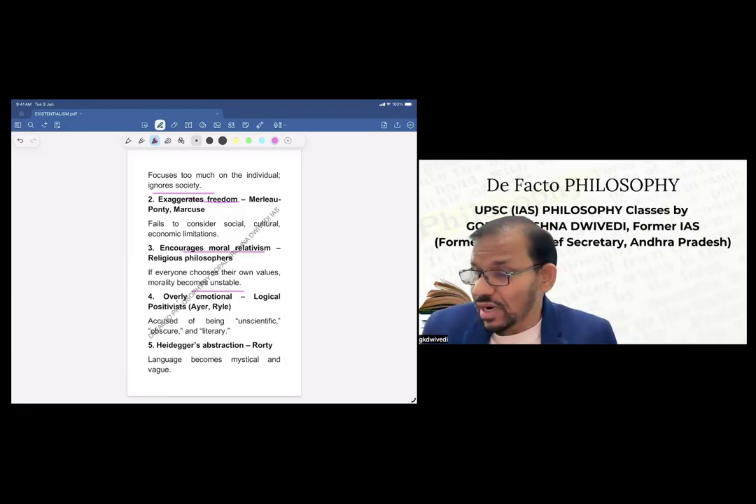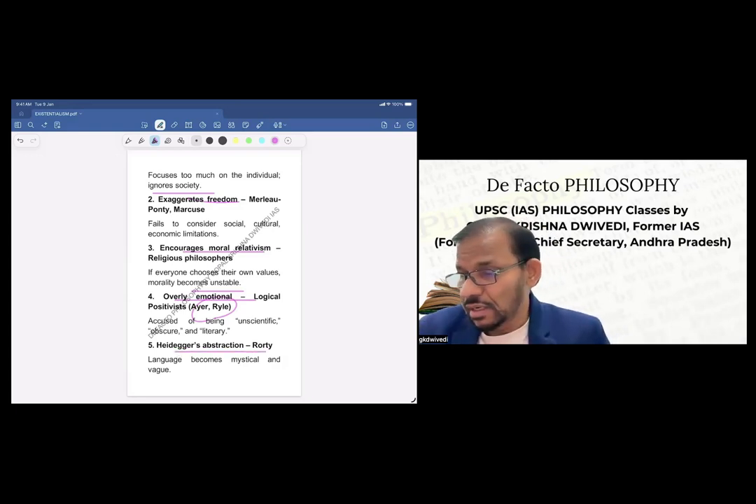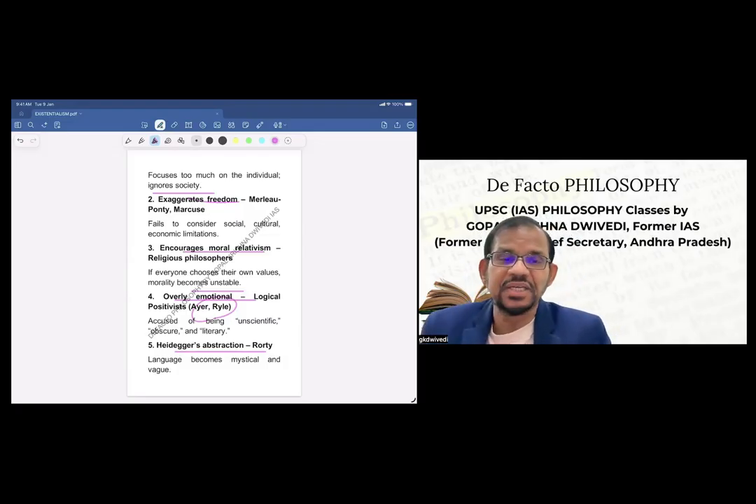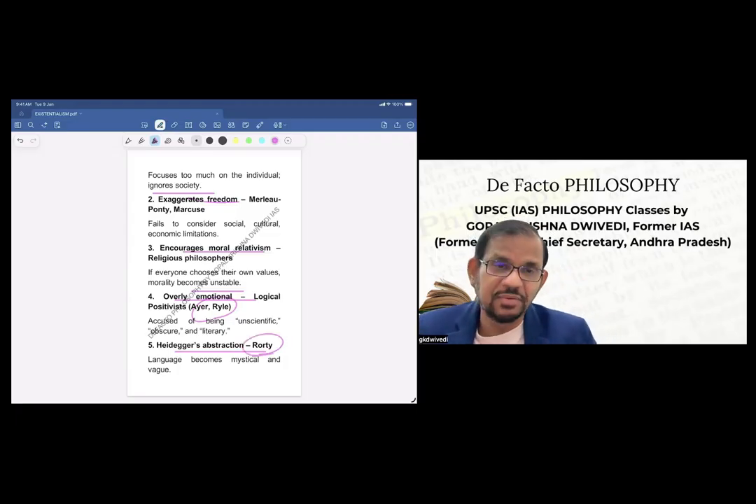Then it's overly emotional. Logical positivists like Ayer and Ryle have criticized it as overtly emotional. It is accused of being unscientific, obscure, and literary. Then Heidegger's abstraction, because for him, language becomes mystical and vague. So philosophy itself becomes mystical and vague for Heidegger. So this is criticism by Rorty.